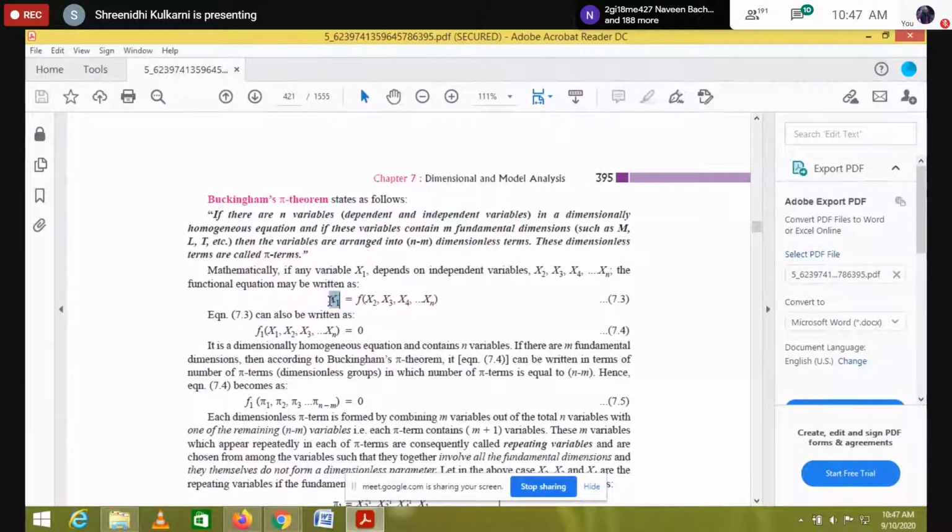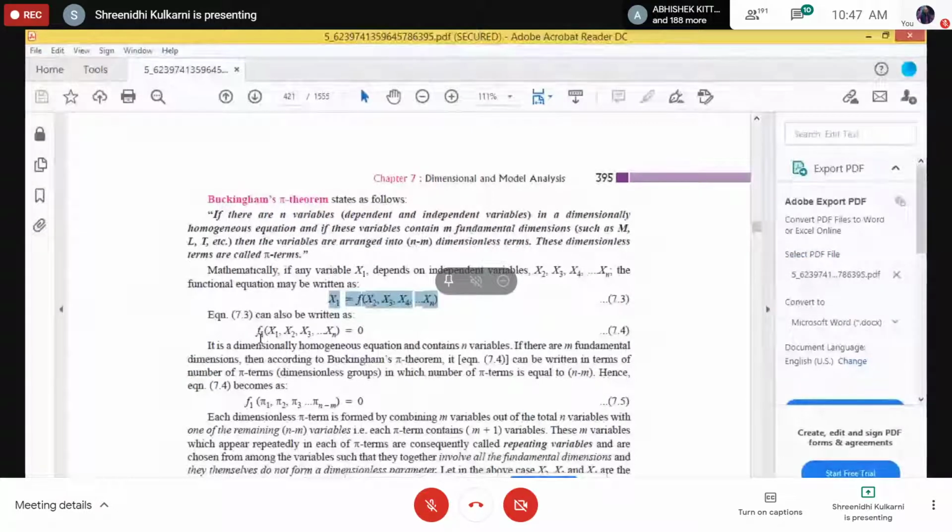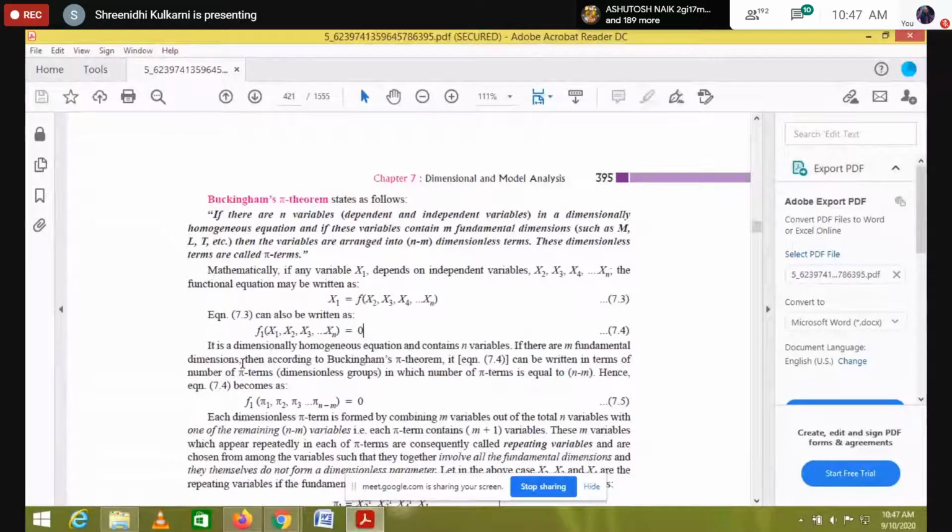Power is a function, but this equation we can write further as a function of all dependent and independent variables. See here, they say it is a dimensionally homogeneous equation and contains n variables.